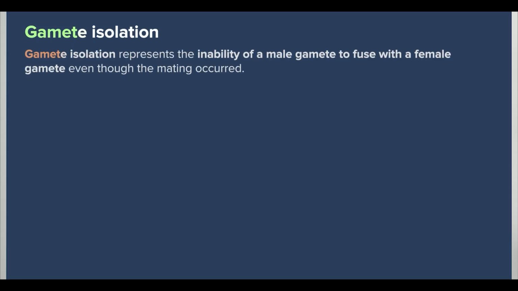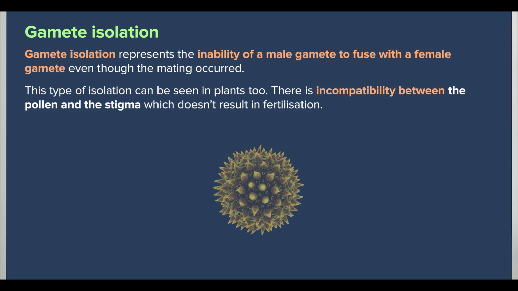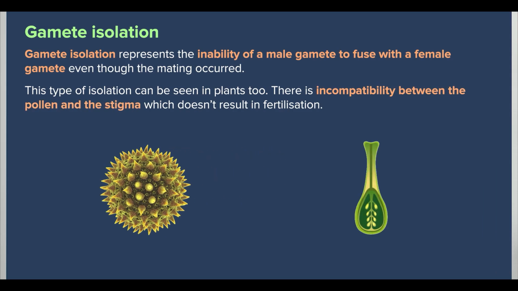Moving on, gamete isolation represents the inability of a male gamete to fuse with a female gamete even though the mating occurred. This type of isolation can be seen in plants too. There is incompatibility between the pollen and the stigma, which doesn't result in fertilization.